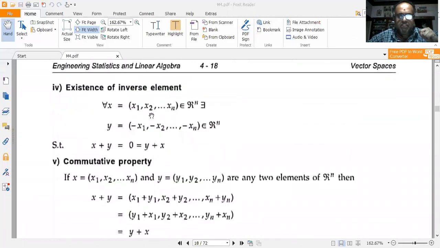So for x is equal to x1, x2, etc. up till xn belonging to R to the power of n, there exists y is equal to minus x1, comma minus x2, etc. up till minus xn, which also belongs to R to the power of n. So that's why I have x plus y is equal to 0. So x1 minus x1 is 0, x2 minus x2 is 0, xn plus minus xn is 0. So x plus y is equal to 0, which is also equal to y plus x, because y plus x is nothing but minus x1 plus x1, 0, minus x2 plus x2, 0, continuing up to minus xn plus xn, which is equal to 0. So that's why the inverse element exists.